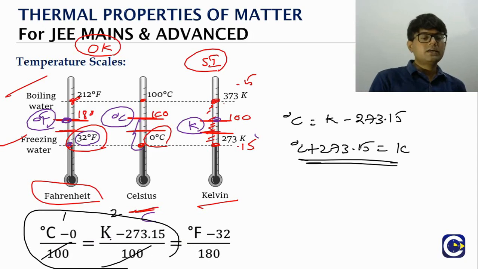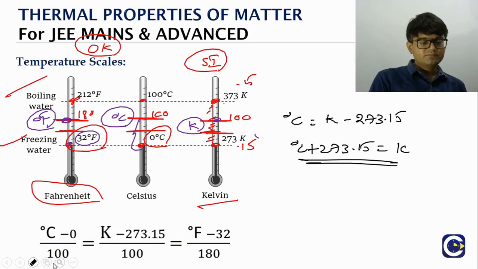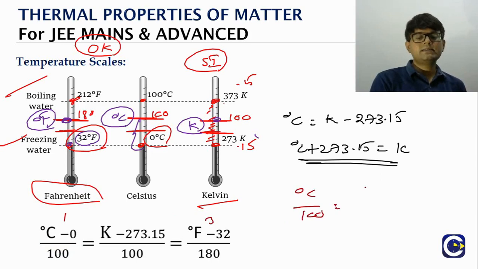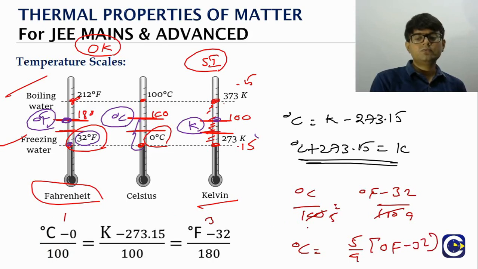If you want to convert the temperature between the Celsius scale and the Fahrenheit scale, what do we have to do there? We have to equate the first term and the third term. So look at this, what will we get? Celsius by 100 is equal to Fahrenheit minus 32 by 180. So this is, 20 9s are 180 and 20 5s are 100. So Celsius value is equal to 5 by 9 into (°F minus 32). These are the kind of formulas which we see in our lower standards, right? And how do they come? They come from the concept that the relative distance traveled on any temperature scale must be the same.